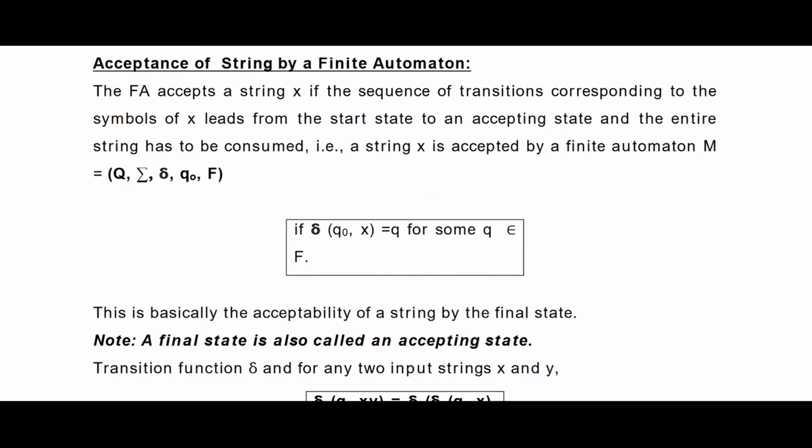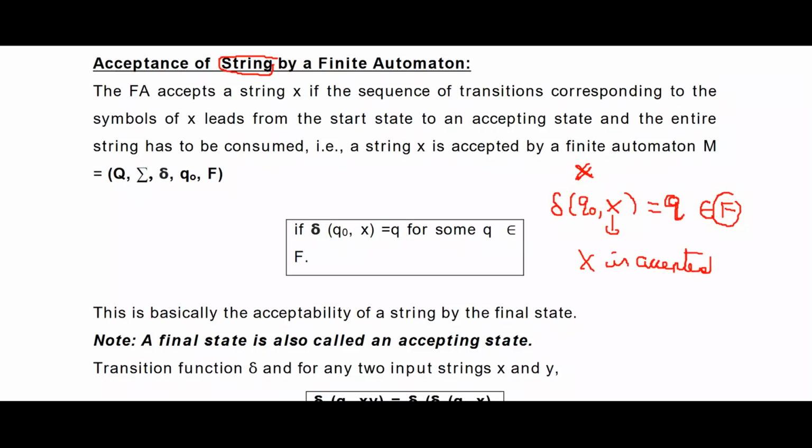Acceptance of the string. When will we say your string is accepted? Let us suppose your string is x, this is your delta, and your initial state is q0. After reading the entire string x, finally if you are at a state q, and that q belongs to the set of final states, then you can call the string x accepted.